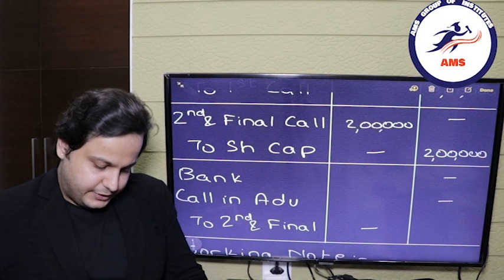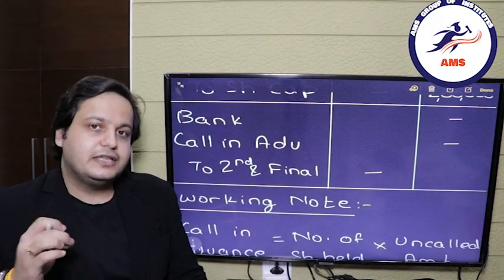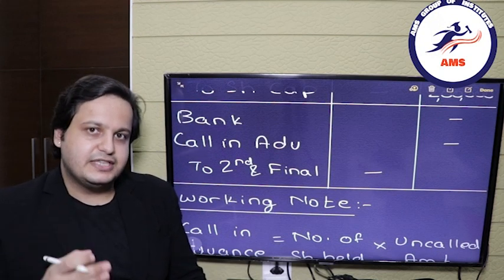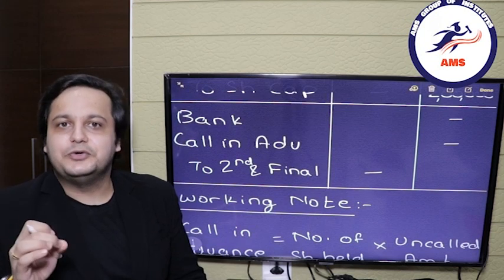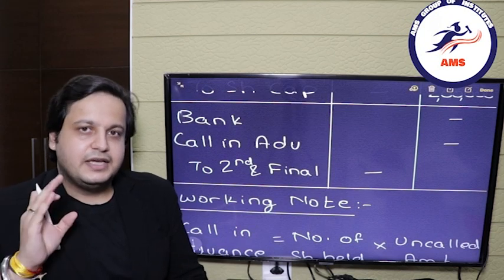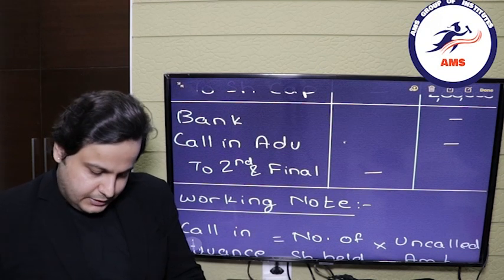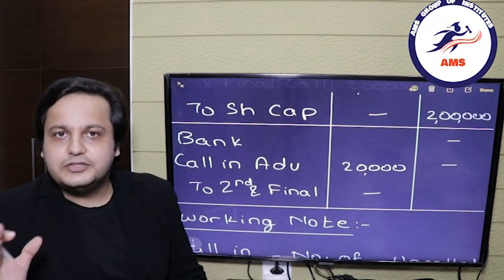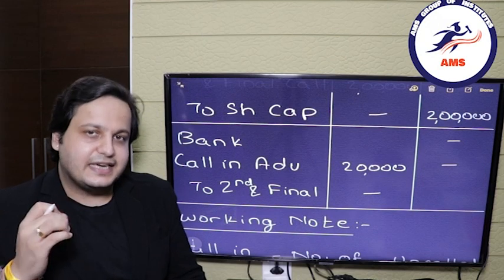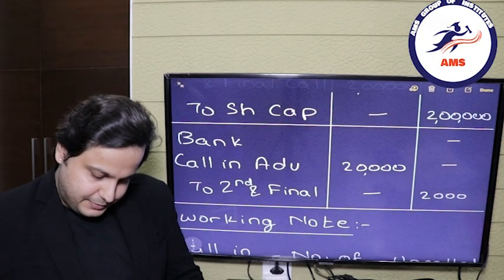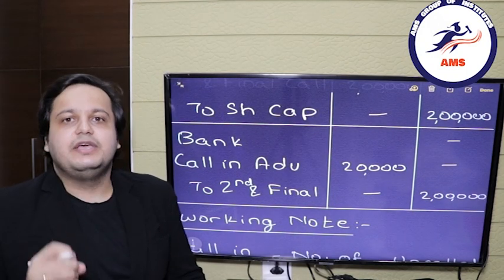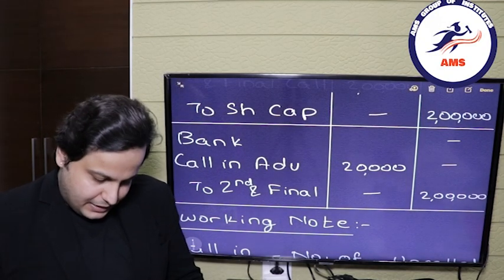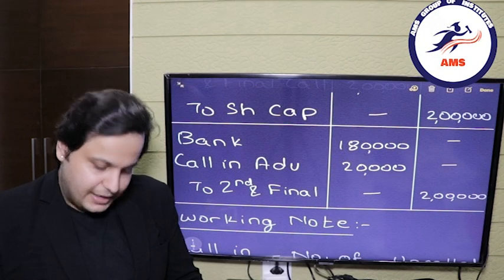Now we'll go towards the payment entry. We have seen how to calculate the call in advance amount, so in this case, we will directly write down the amount. It will be 10,000 shares multiplied by the second call amount, which is 2 rupees. So in call in advance, we will have a debit of 20,000 rupees. How much have we called in the second call? 2 lakh rupees, and there is no default. So we will fully credit the second and final call by 2 lakh rupees. And we will receive only the balance in the bank account, that is 1,80,000 rupees. So 1,80,000 debited in the bank account.